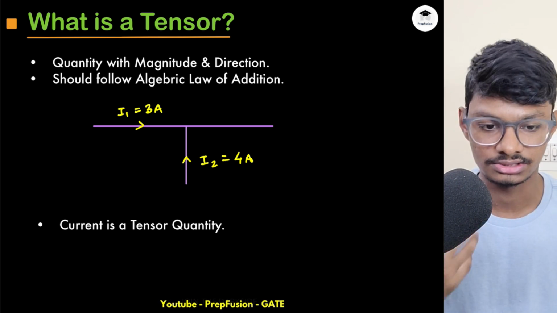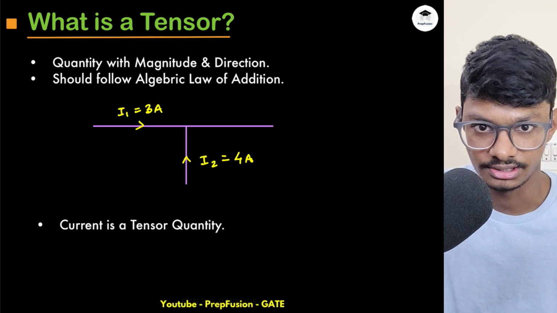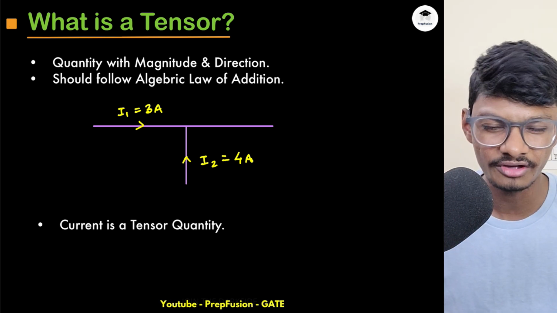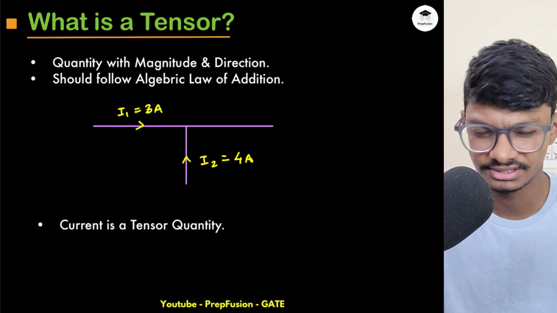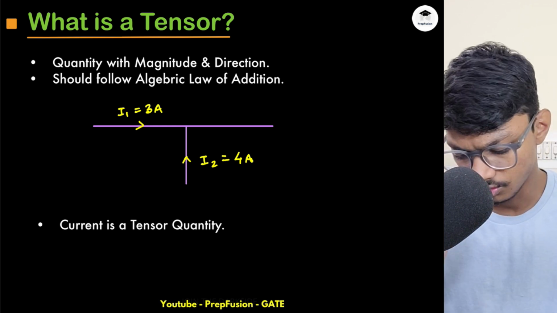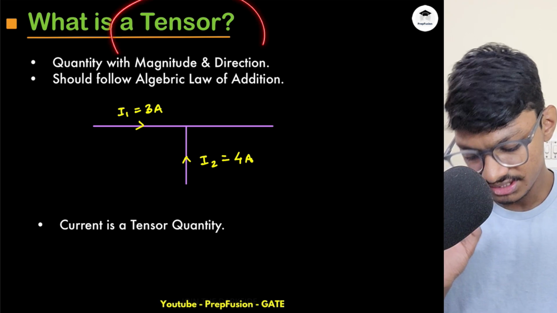Since our main audience is electrical and EC, they may understand. If you're from mechanical or other branches, you may not be able to understand this, unless you have studied basic physics, current, electricity, during your schooling. So here, what is a tensor quantity?